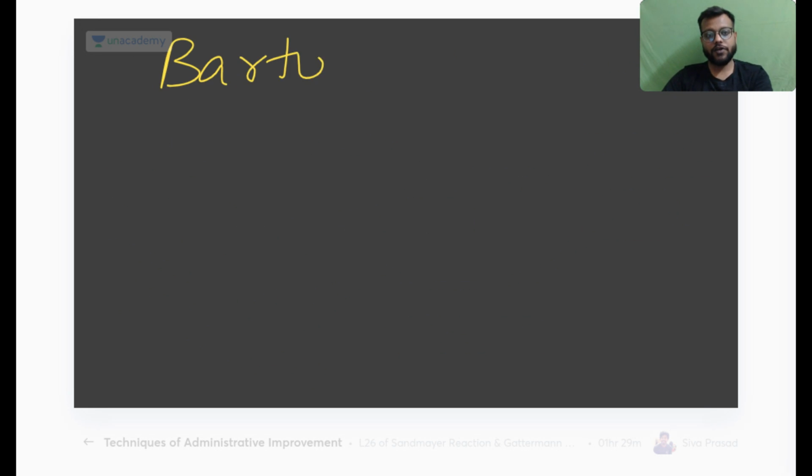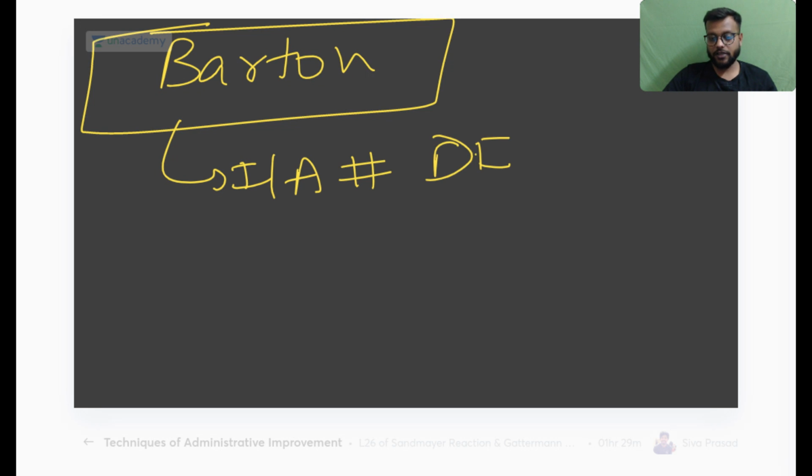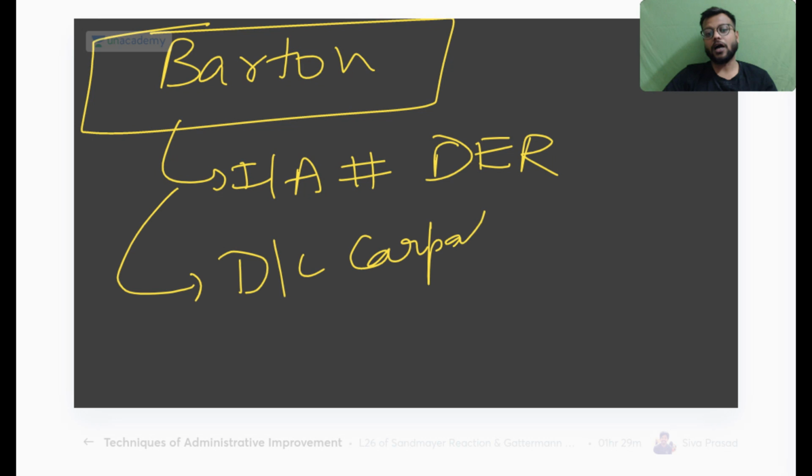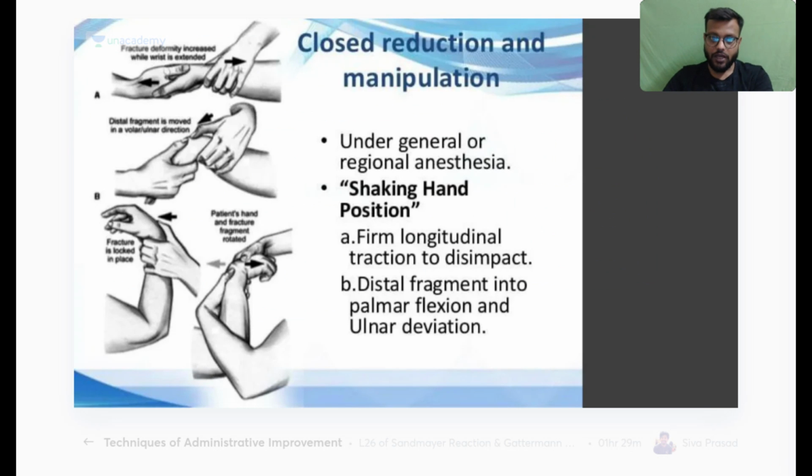And there is another fracture of the distal end radius called the Barton fracture. First of all, this is an intra-articular fracture of the distal end radius. There will be displacement, and another important aspect is that there will be displacement or injury to the carpal bones in this, and it will be intra-articular. Very important, this is your Barton's fracture.